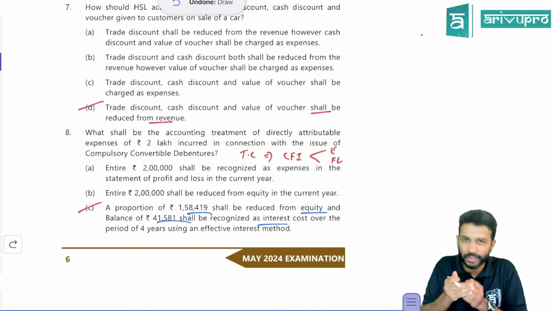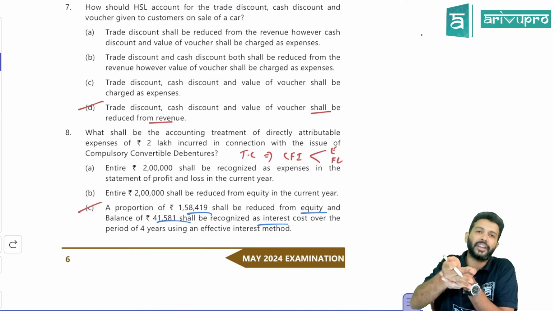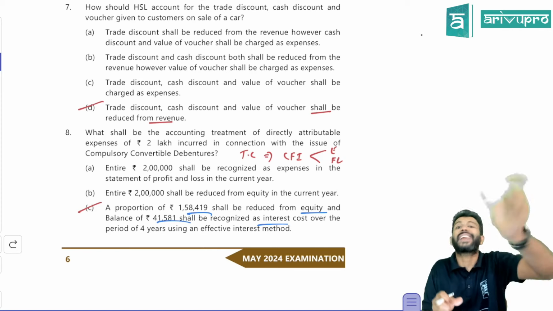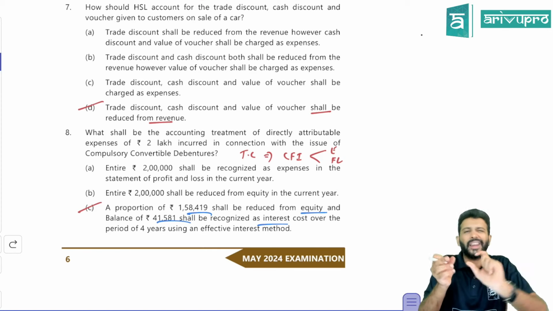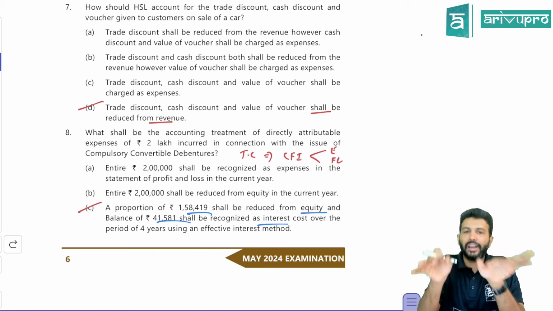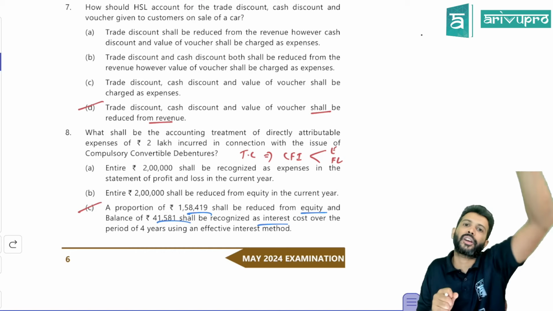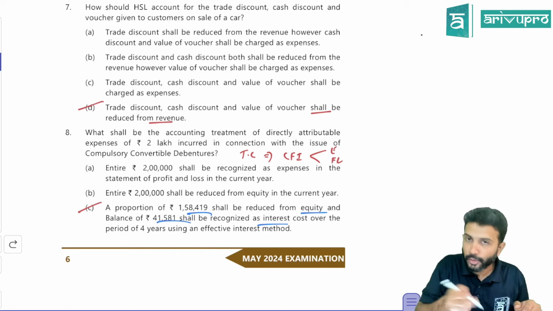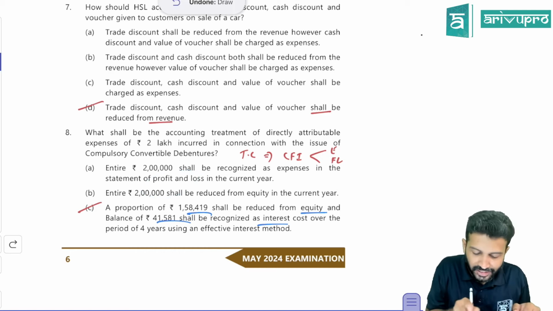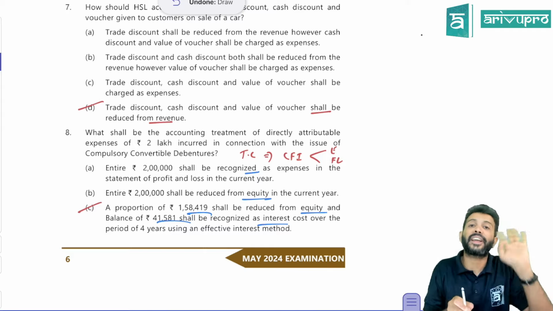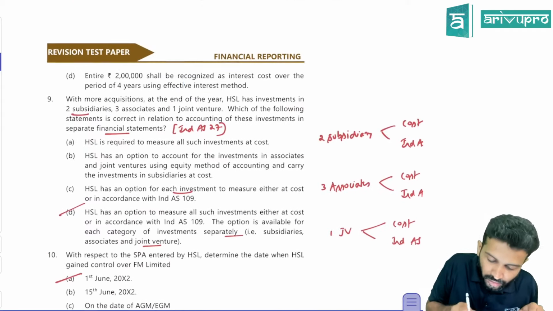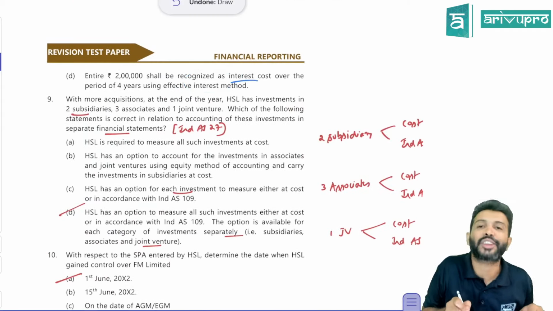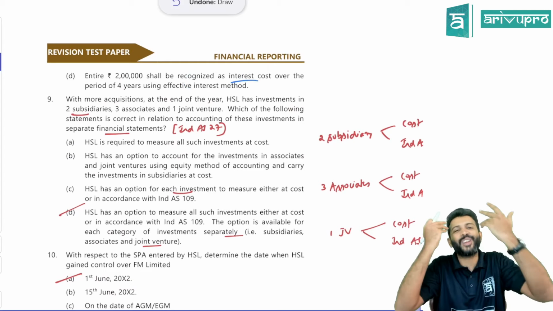All the other options, if you see, they're never talking about it. We know that normally, how do you allocate? In carrying amount ratio. Right? So when you allocate, obviously the value you don't know. Only when you allocate will you get to know how much transaction cost got allocated to financial liability, and how much transaction cost got allocated to equity. But if you just check, another option is entirely saying transfer it to P&L, transfer the entire 2 lakh from equity. Another option says recognize 2 lakh as interest cost. So all the other 3 options are not even talking about allocation.